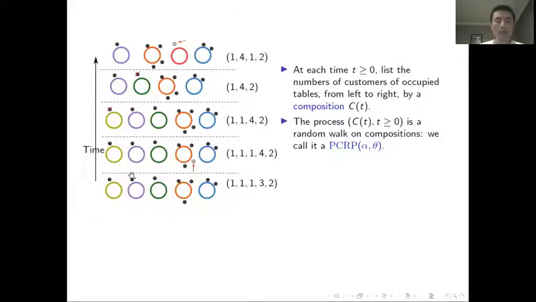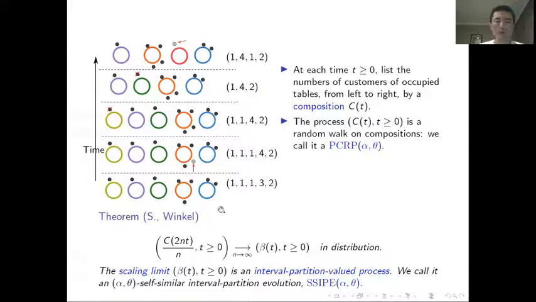At each time t, if you record the number of customers from left to right, then you get a sequence of ordered positive integers. In other words, you get an integer composition. So we can view this process as a random walk on compositions. We call it a PCRP. Our main result is about the scaling limit of the PCRP. We find that if you rescale it, then it will converge in distribution to a certain limiting process.